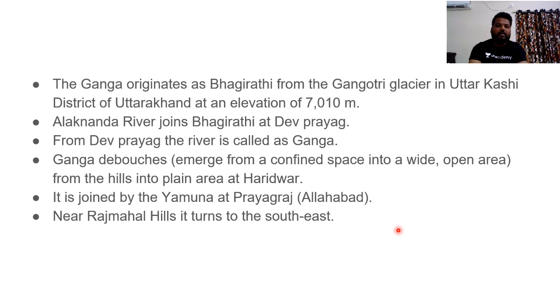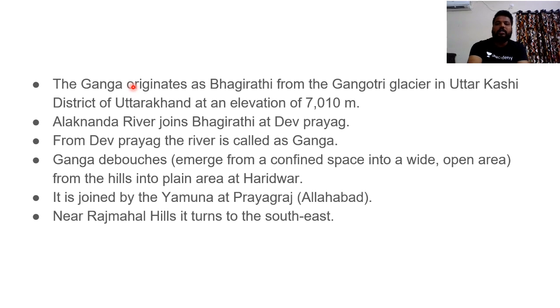Let's start with the Ganga river system. Do remember the factual information, because in the "consider the following statements" questions about the Ganga river system, out of 3 given statements, 1 or 2 would be of a factual nature, and one would be contemporary or a bit analytical in nature. Clear? So the Ganga river, as I have said, originates from Gangotri glacier in Uttarkashi district of Uttarakhand as Bhagirathi. It's not that the Ganga river originates directly. It has headwaters. What is meant by headwaters? When 2 streams join and mix into one river, those 2 streams are called headwaters.